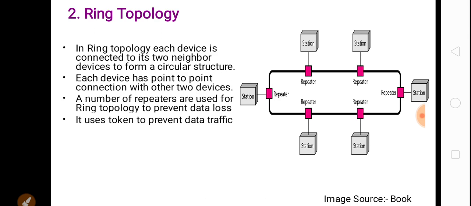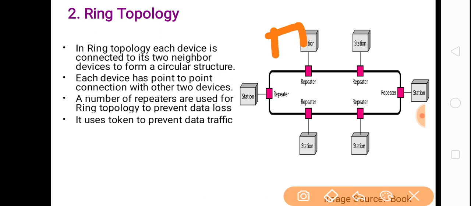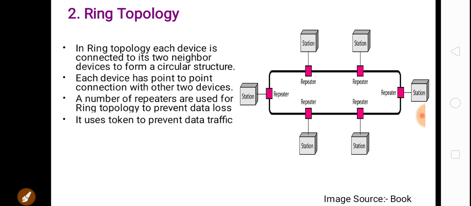So to overcome this disadvantage, ring topology uses the token. This token is circulated in the ring topology from one device to another in a circular fashion. The device which has the token will send the data and the other devices will receive the data. So data is sent only by the device which has the token. That's why the data traffic will be reduced in ring topology.